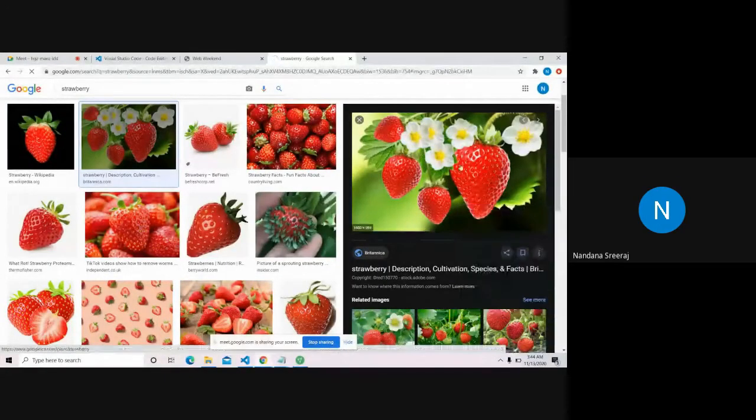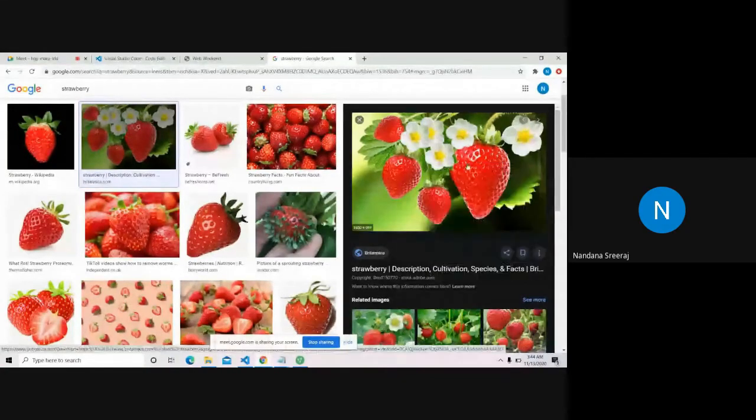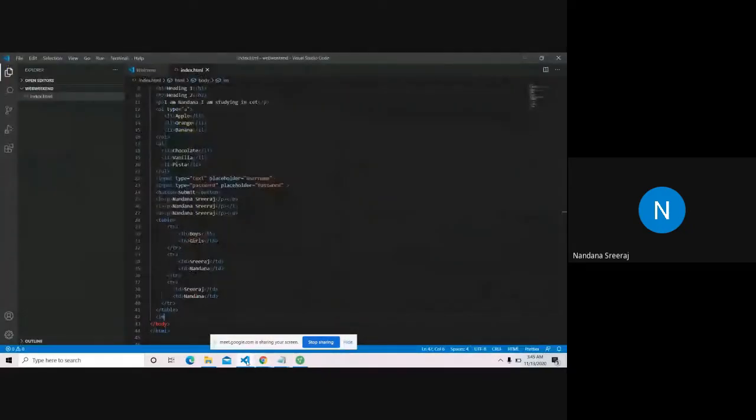So I've just taken the address of a random image from the internet. I have the IMG tag. IMG stands for image. And I have to give the source of the image, like where the HTML should get the image from. The source, src, is equal to what I've got from the internet. I've just copied the link address.